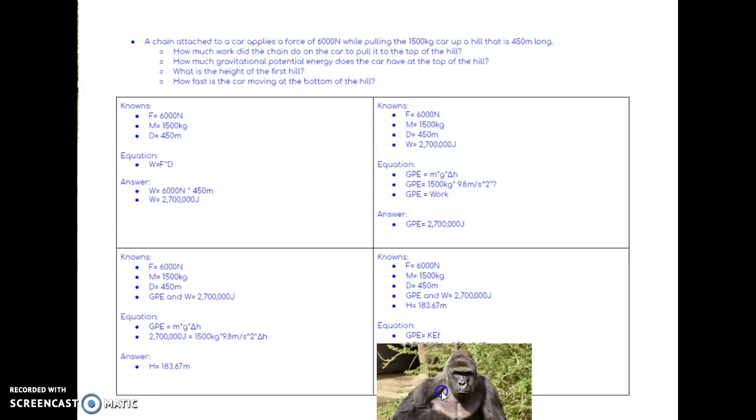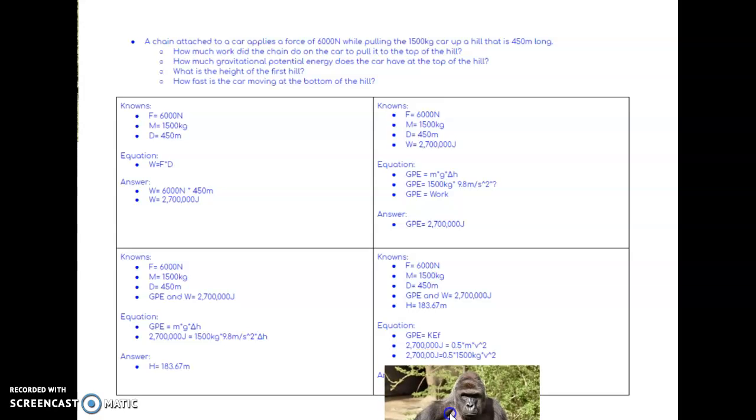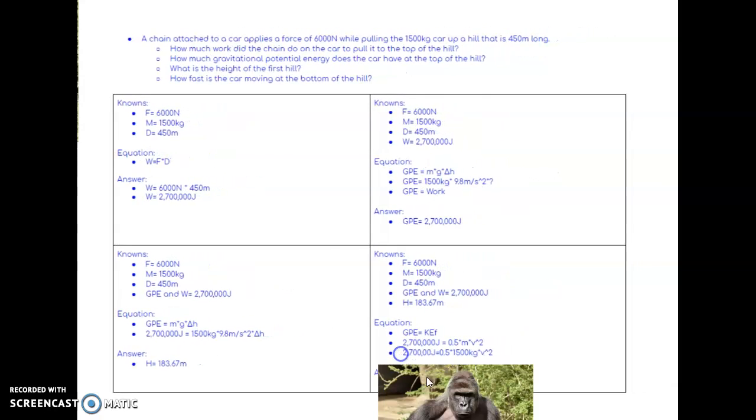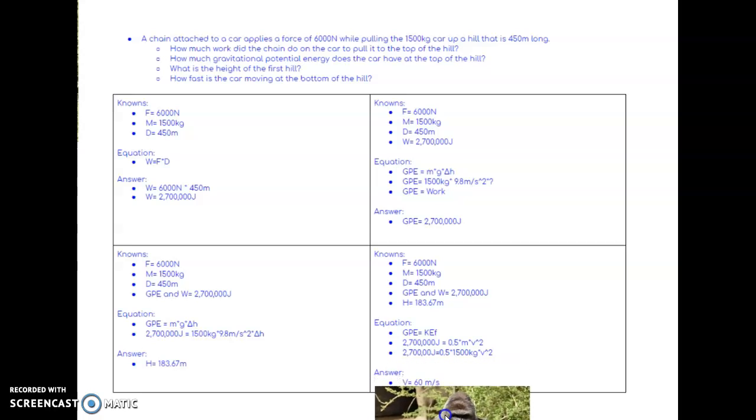KE final and GPE use the same exact formula, so we do 2,700,000 joules is equal to mv squared over 2. You plug those numbers in, and you'll get v squared equals 3,600, and you'll get v is equal to 60 meters per second.